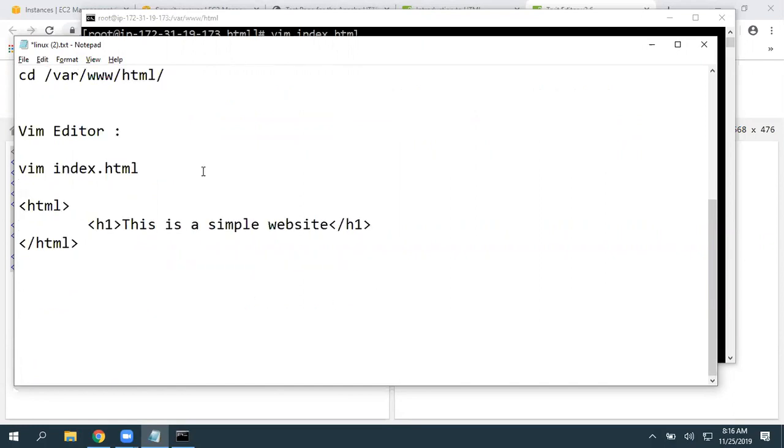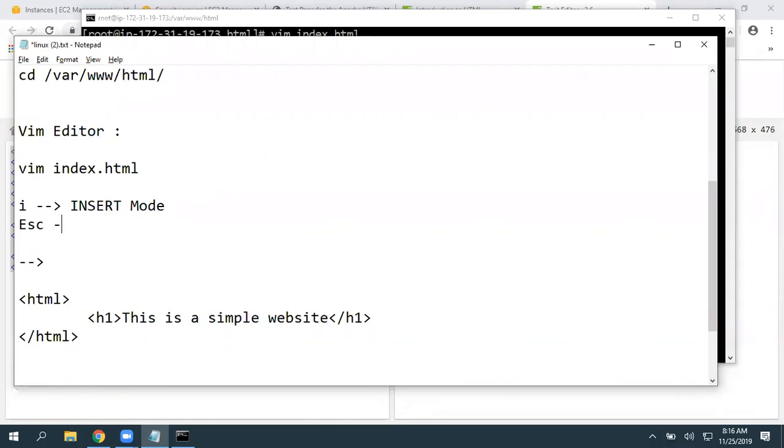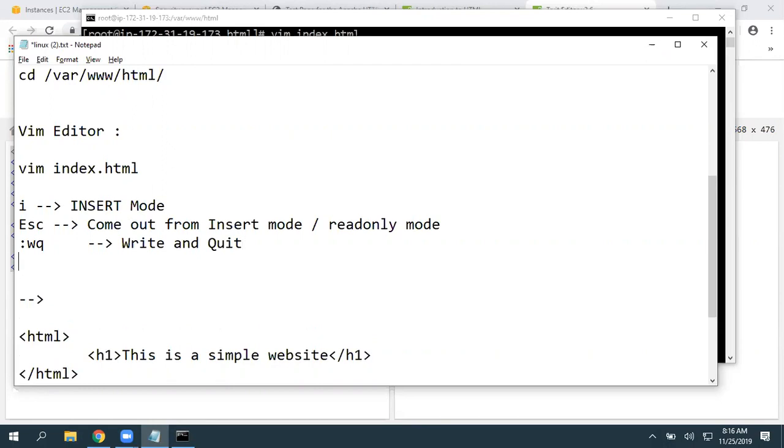Whatever you have here, write this. Once you have written this, press I to go to insert mode, escape to come out from insert mode or read only mode. Okay, then :wq is for write and quit the editor.